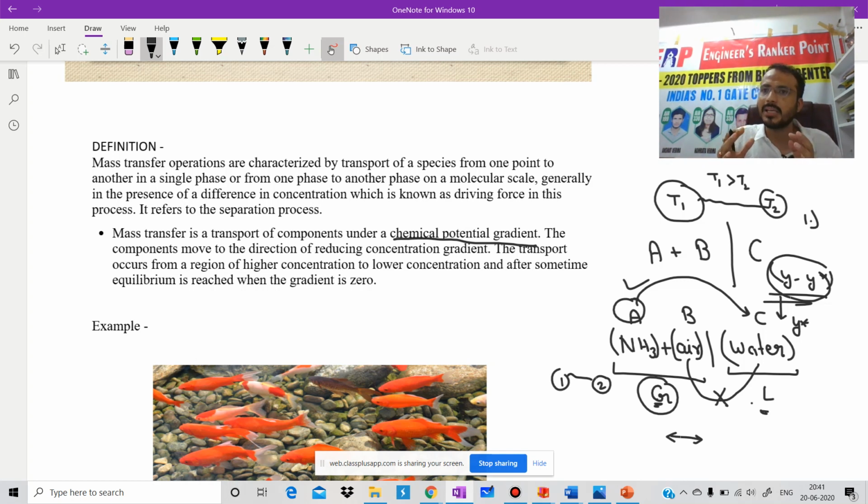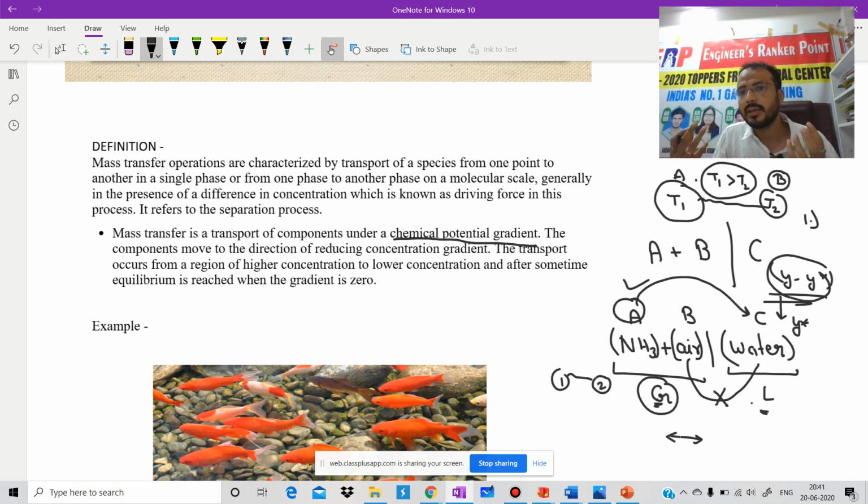It is the same concept as that one. Suppose we have two bodies: body A, which has a temperature T1, and second body B, which is at a temperature T2. As T1 is greater than T2, the heat flow takes place from T1 to T2.